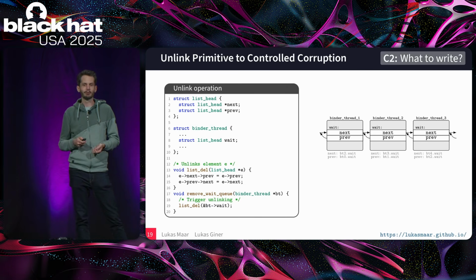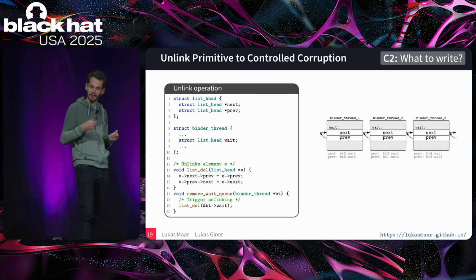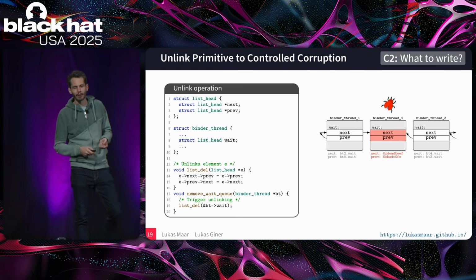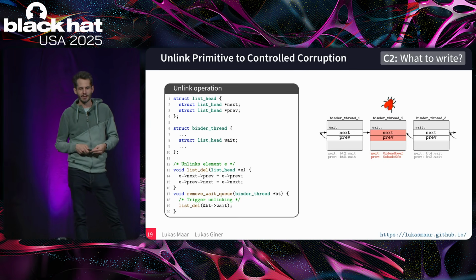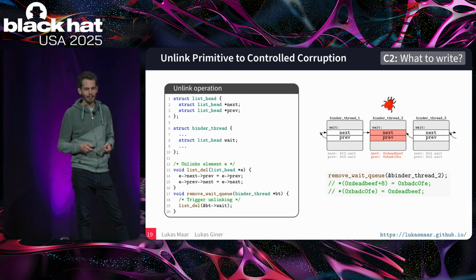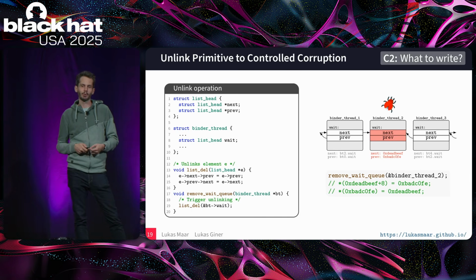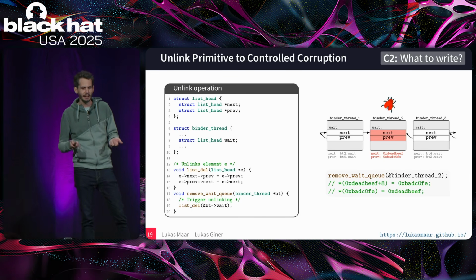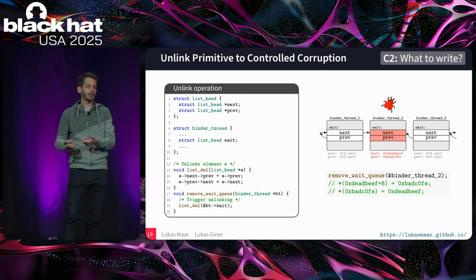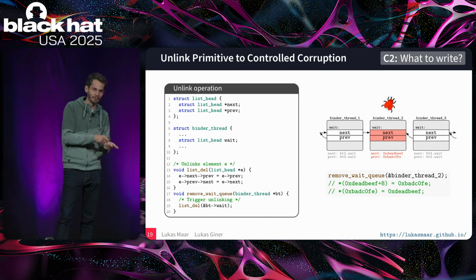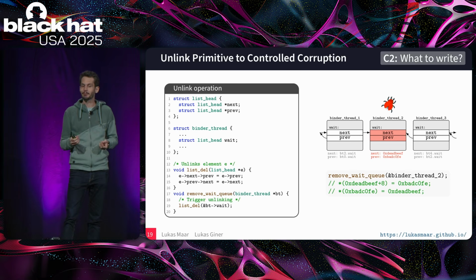But what if we, and this is the part where we cheat a little, can overwrite these two pointers in the middle? We're going to overwrite them with dead beef and bad coffee. Then the kernel will write bad coffee to the address dead beef and write dead beef to the address bad coffee. So this is a very limited primitive where it does these two cross writes.